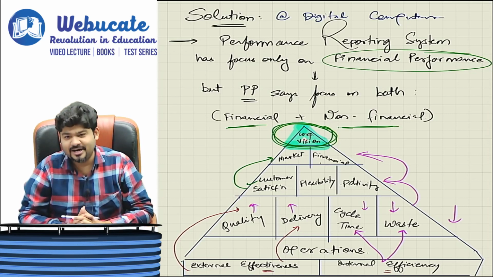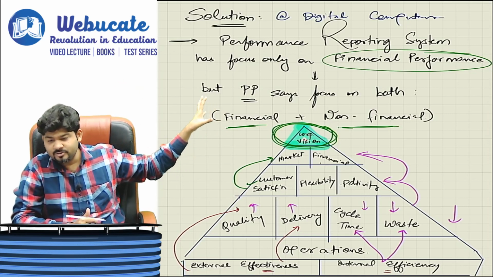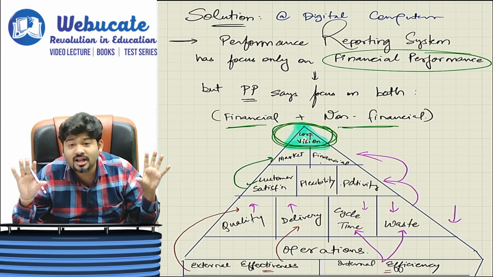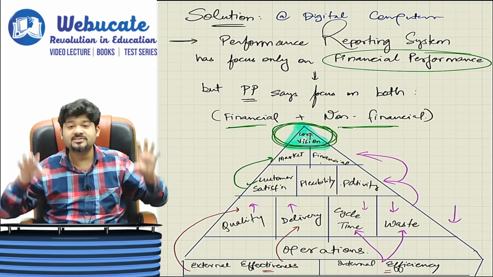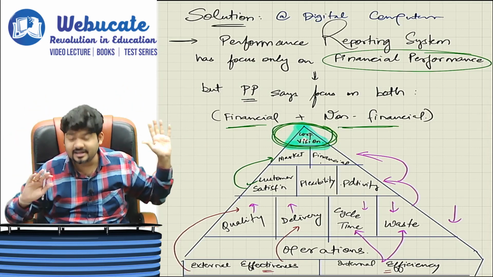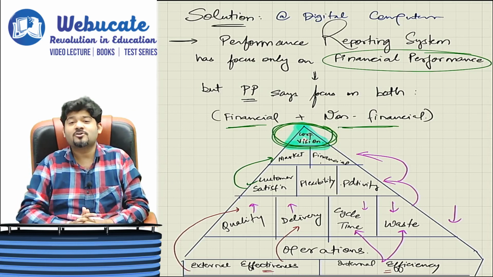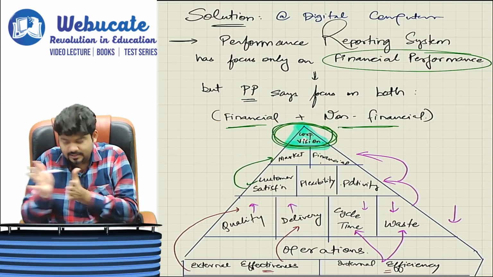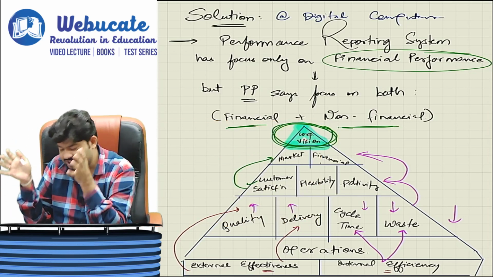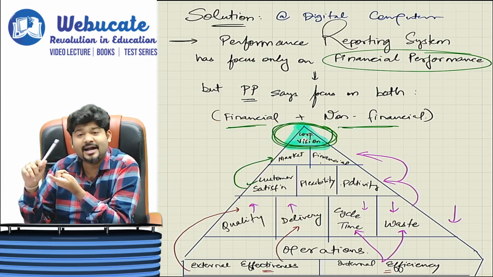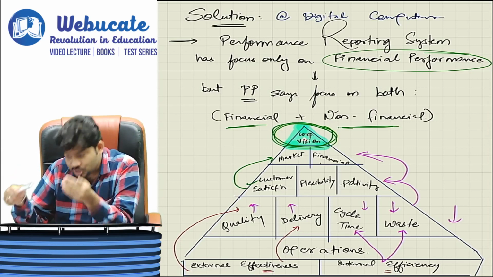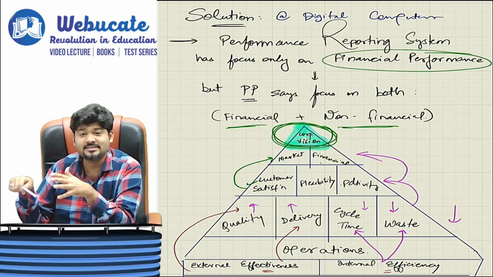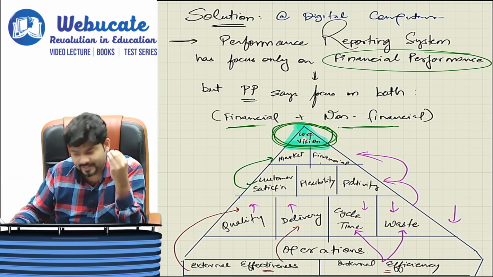Are we clear, everybody? So this is what we have to focus on. Focus on financial and non-financial aspects. And if this financial and non-financial aspect both are taken care of, then we will reach our corporate vision, which the CEO is speaking of. Correct? So internally, I have to ensure efficiency of my employees, to ensure that the product which is taking 10 days should reduce. Apply Kaizen costing to it, apply all of the techniques that you have understood in your cost management, apply all of them to it.